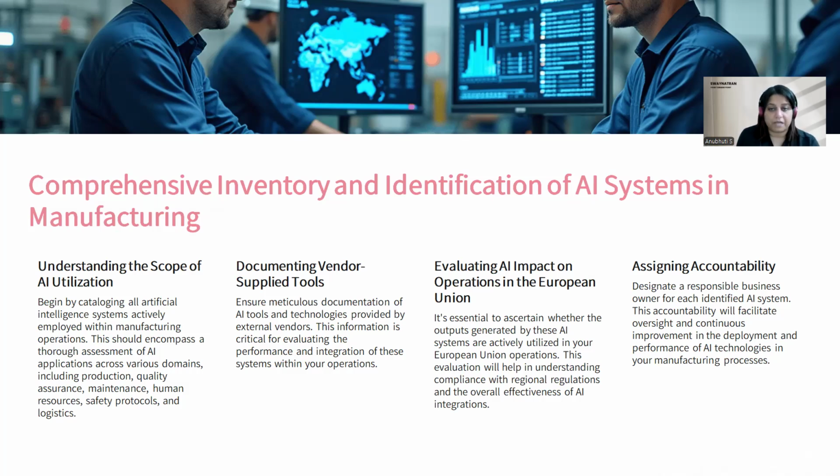Documenting vendor supplied tools. Ensure meticulous documentation of AI tools and technologies provided by external vendors. This information is critical for evaluating the performance and integration of these systems within your operations.